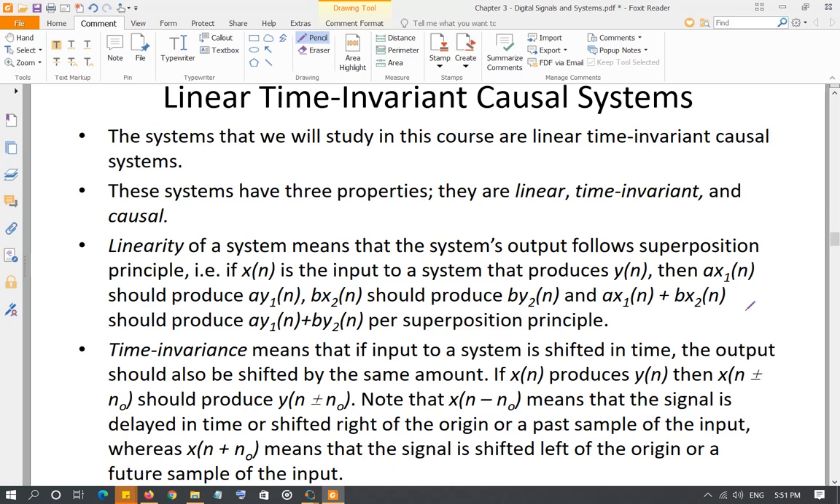Or if you are sending an input signal early, instead of at n is equal to 0, you are sending the input signal before 0, let's say at n is equal to -4, then the output signal will also be advanced. That is, instead of being generated at n is equal to 0, y will be generated at n is equal to -4. So that's time invariance. Whatever delay or advance you are producing in the input signal, the same delay or advance is going to be produced in the output signal.